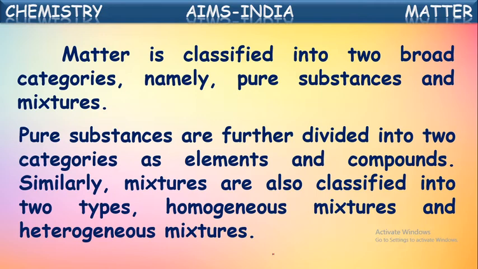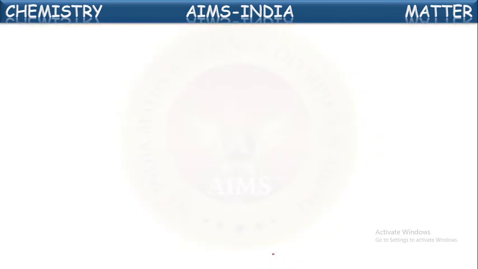So this is a classification of matter based upon chemical composition, which we say as chemical classification of matter into two categories. They are pure and impure substances. Pure substances again categorized into two. They are elements and compounds. In the same way, impure substances are also classified into two categories. They are homogeneous mixtures and heterogeneous mixtures.